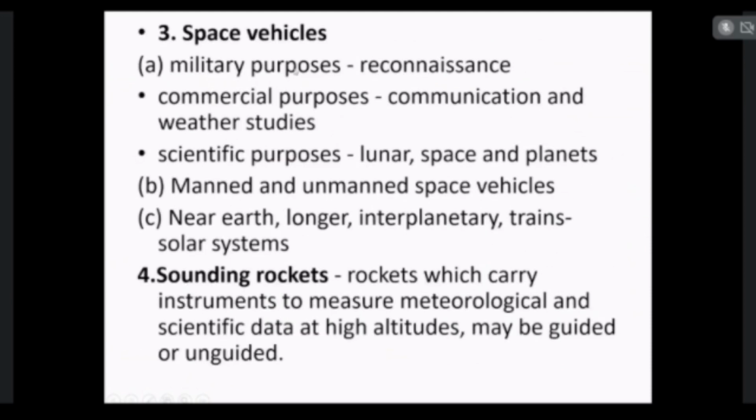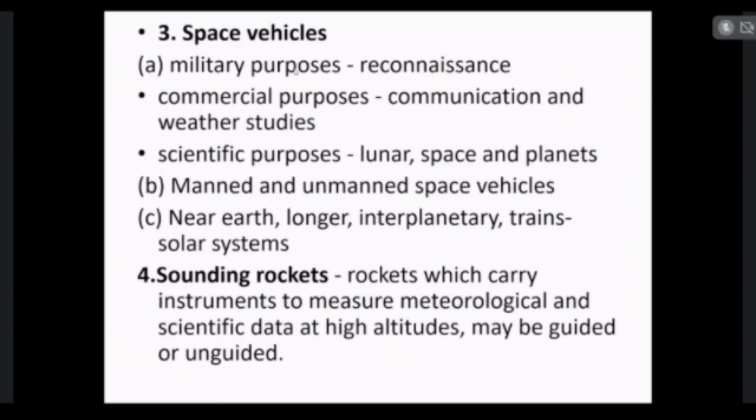Then for launching satellites into space orbits, rockets are mainly used. For military, commercial and scientific purposes, and manned and unmanned space vehicles, rockets are utilized, and for near-Earth, longer interplanetary trips and solar system exploration, space vehicles and rockets are applied.